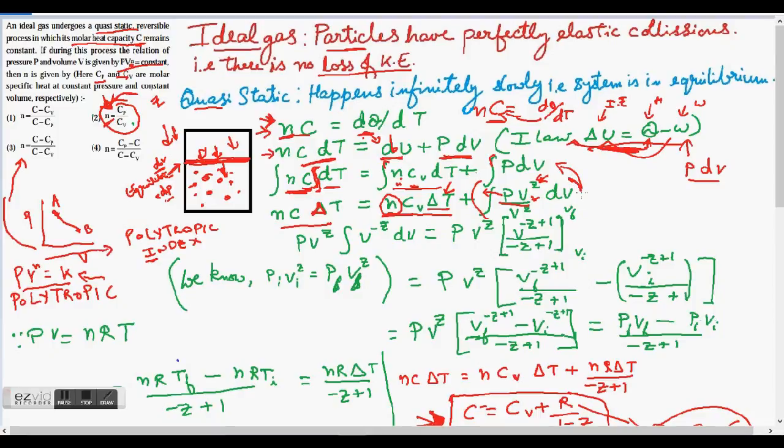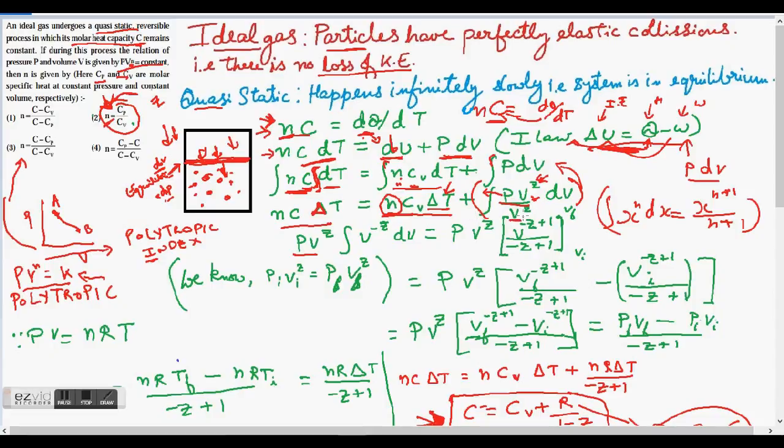In the next part I'm going to leave these parts as they are, and then I'm going to solve for this integral. Let me show you how we can integrate PV to the power Z upon V to the power Z multiplied by dV. PV to the power Z is given in the question as constant. We will take this out and then integrate V to the power minus Z. Now for V to the power minus Z dV, you know the general expression for integration of x to the power n dx is just x to the power n plus 1 upon n plus 1.